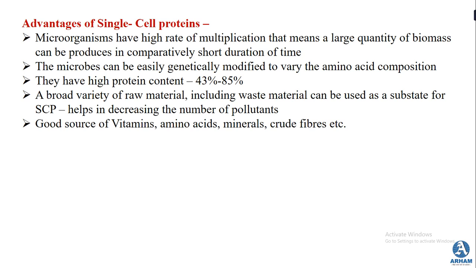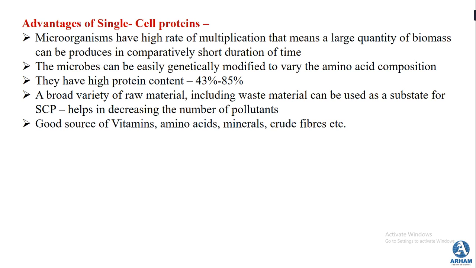Then the microbes can be easily genetically modified to vary the amino acid composition. So here you can produce proteins with varying amino acid content. How can you do this? By genetically modifying the microbes. And we also know that microbes have a high protein content, about 43% to 85%.